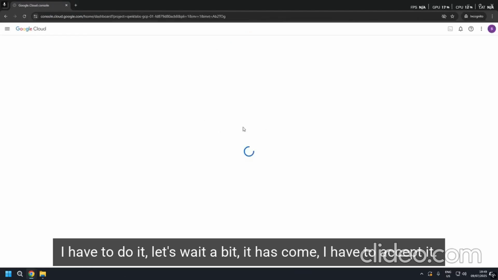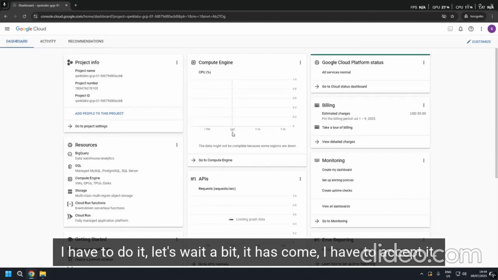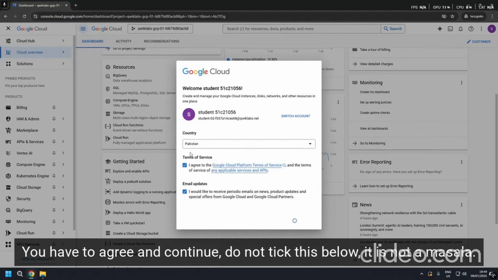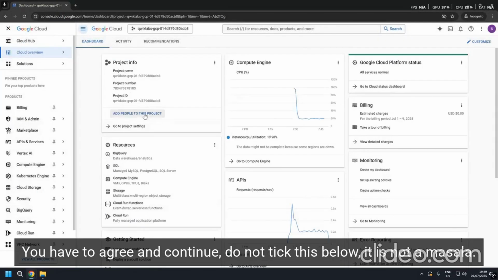I have to do it. Let's wait a bit. It has come. I have to accept it. You have to agree and continue. Do not tick this below. It is not a masala.